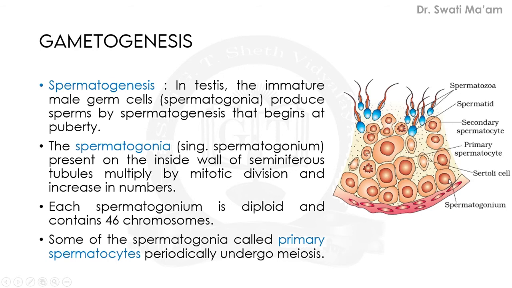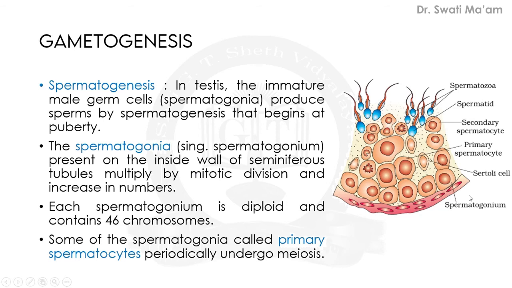So starting with spermatogonium, then the primary spermatocyte, then secondary spermatocyte, then spermatids, and lastly spermatozoa. In this pattern, the developmental stages will be observed. Each and every line will be moving like this, the developmental stages from bottom to top. And lastly, these will be the structures which we call sperms. In between, Sertoli cells are there. Even interstitial tissue will be present. So starting with the detail,